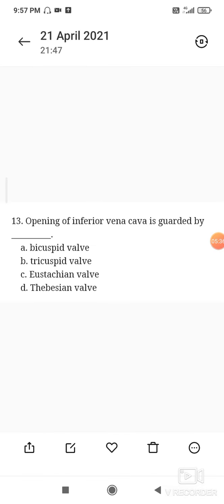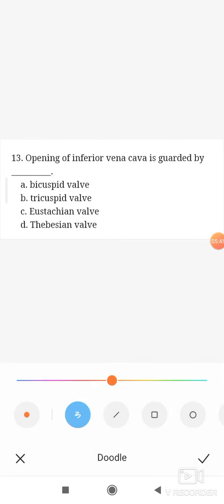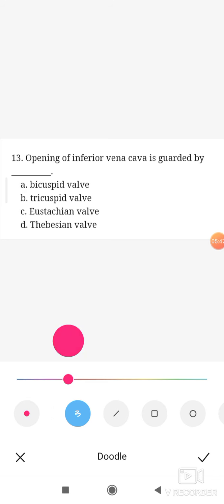Next question, opening of inferior vena cava is guarded by? Opening of inferior vena cava is guarded by Eustachian valve. The correct option is C. And bicuspid valve is present between the left atrium and left ventricle.